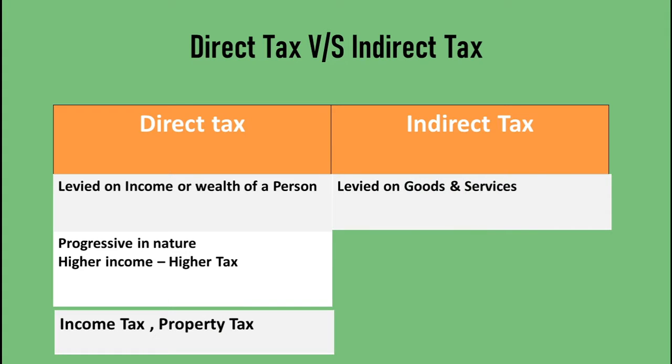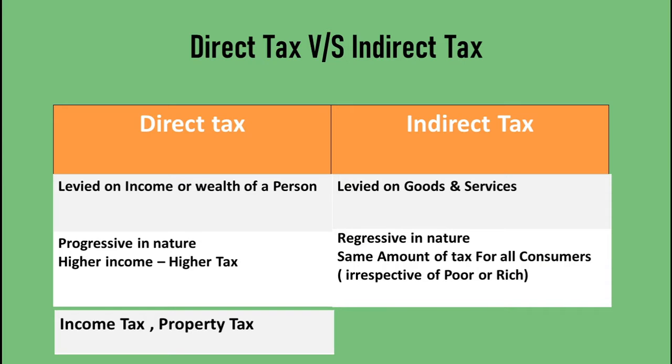Now we will see indirect tax. It is levied on goods and services. Direct tax is levied on income. Indirect tax is levied on goods and services. I am paying my tax on income, so why do I need to pay tax on goods and services? Because in a capitalist economy, the government allows you to do whatever business and buy whatever goods you want to. So in return for this, they introduced the indirect tax system.